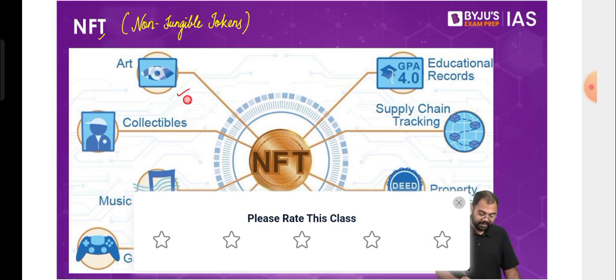But it's not only about artwork and collectibles, music, gaming, etc. Even in keeping records, we can make use of NFTs. In supply chain tracking, in property ownership tracking, in health records monitoring, etc. In all these cases also, we can make use of NFTs, so that each and every bit of information can be exchanged with the help of an NFT. So that's why there also it can become very, very useful.